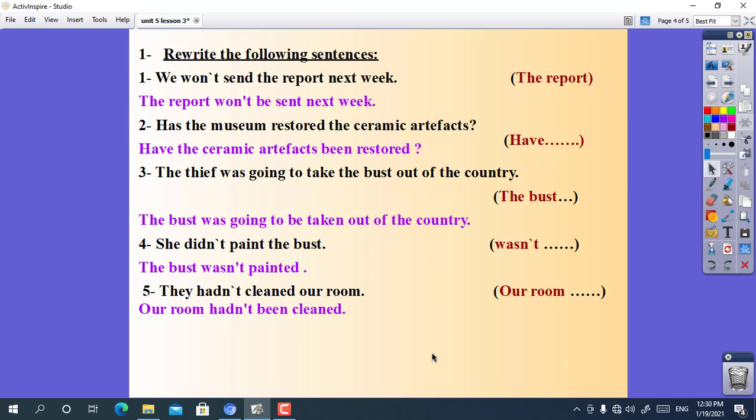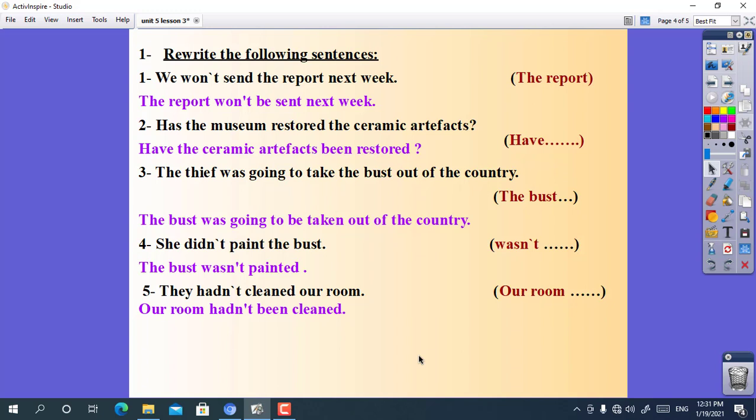Sentence number 3. The thief was going to take the bust out of the country. Start with the bust. The bust means sculpture. The answer will be, the bust was going to be taken out of the country. Number 4, she didn't paint the bust. Use wasn't. The answer will be, the bust wasn't painted. The main sentence is in the past simple. So the answer will be in the past simple passive.